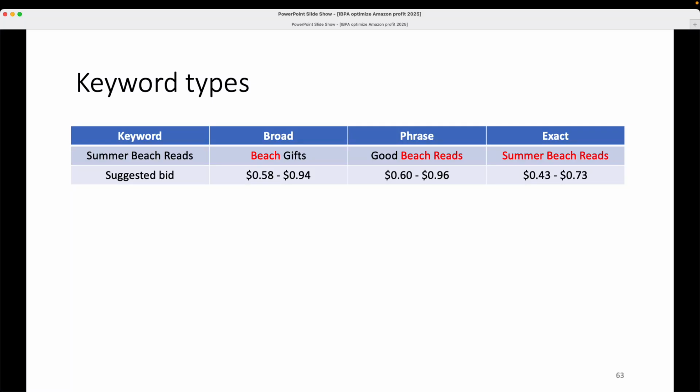This is Ian from Lean Media, and today I'm going to be giving a little presentation on what publishers need to understand about keywords in Amazon advertising.